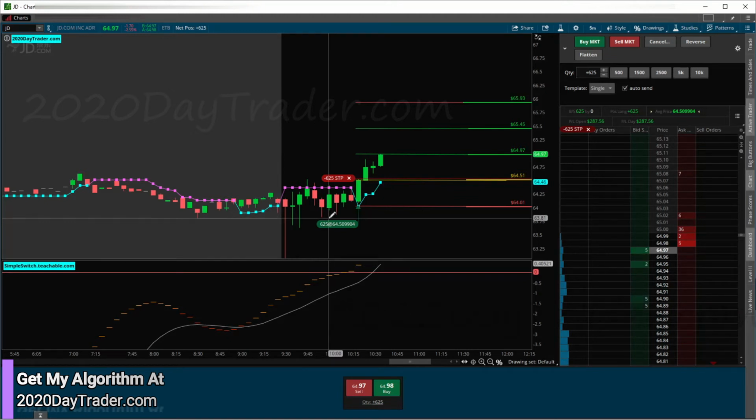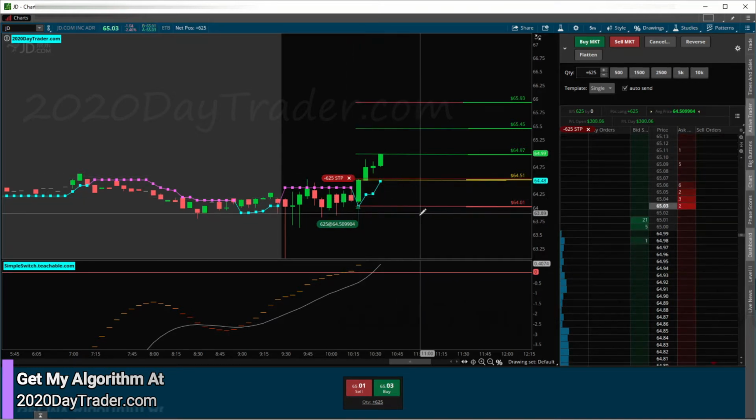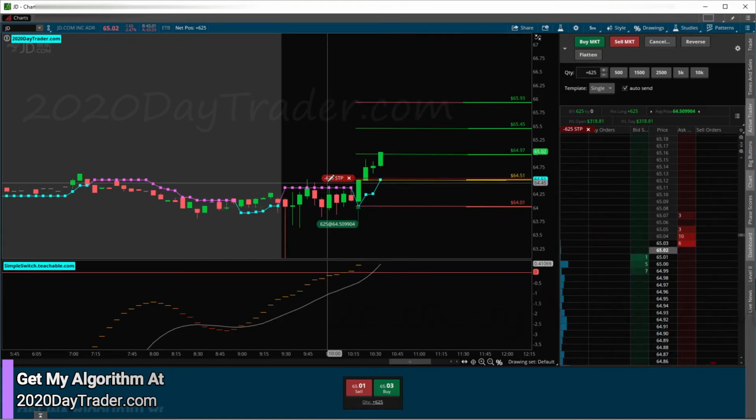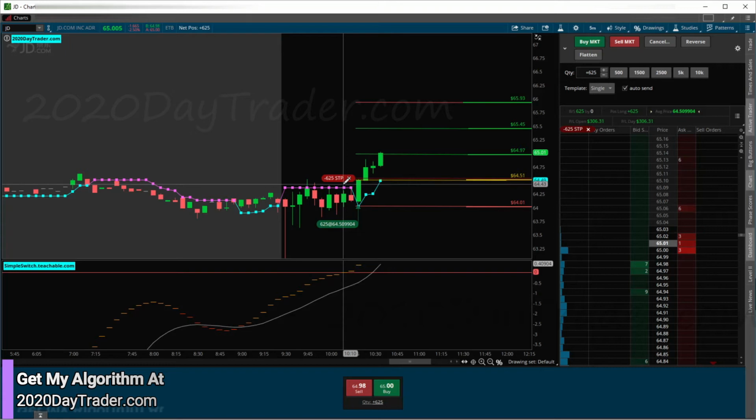And for my students, I could totally hit flatten right now, and this would be a great trade. I don't have to try to squeeze more out. I don't have to wait for that extra penny or anything like that. If I'm within a penny or two of the trade when it's a 40-cent move, totally fine to hit flatten and get out. And we like to say stop out or win most of the time, but yeah, winning. If you're only a few pennies away in a 40-cent move, totally can get out. All right, come on, let's go.